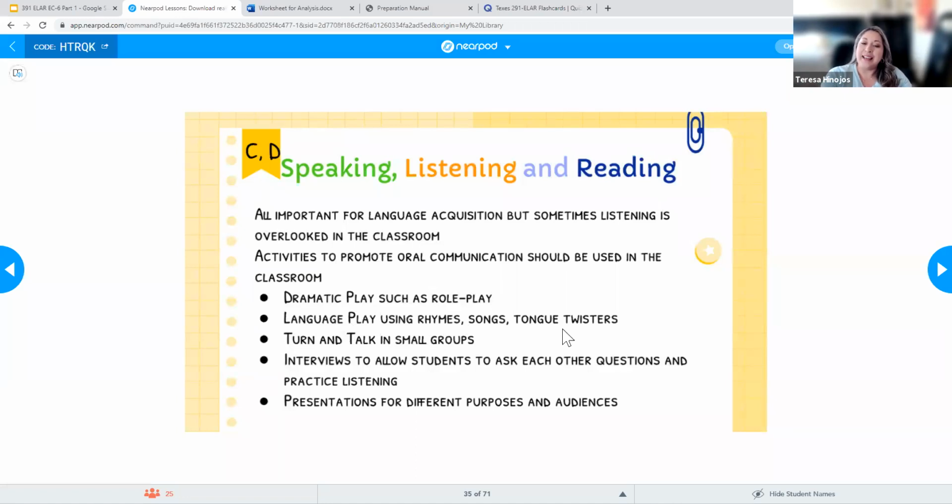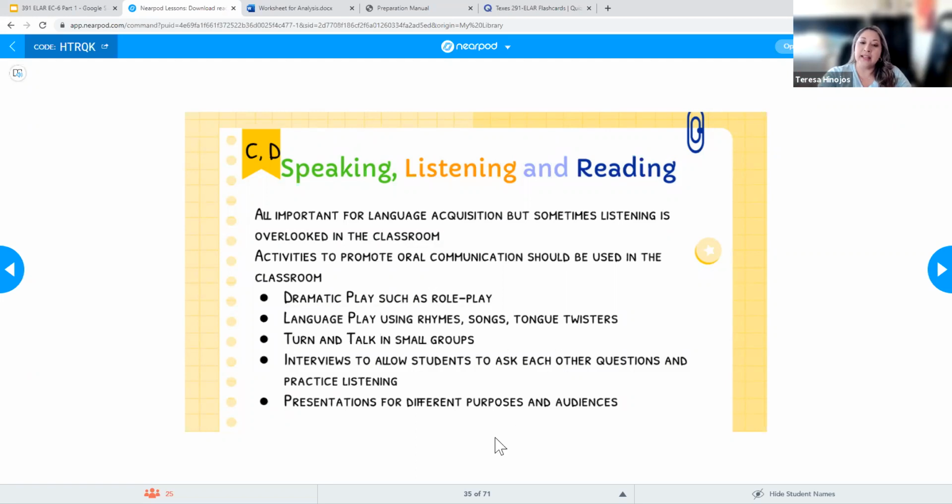So obviously in Head Start, they're not going to be doing that, but as they get older, right, 4th, 5th, 6th grade, maybe in 2nd and 3rd, they can interview each other. So just asking each other questions and practicing those listening skills. What does it look like to be a good listener? What should my body look like? Where should my eyes be? What should I be doing as I'm listening?